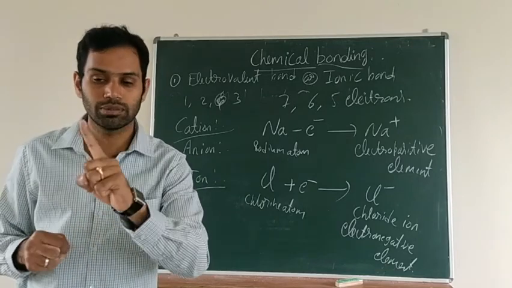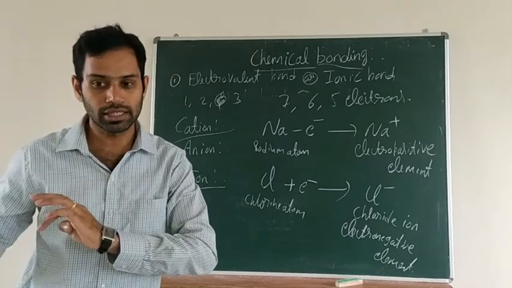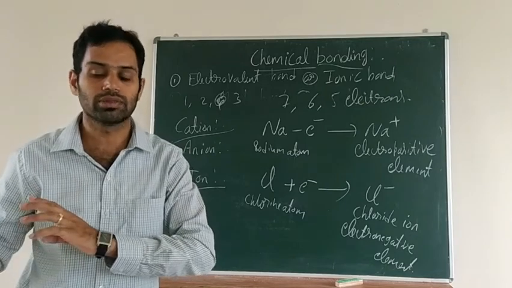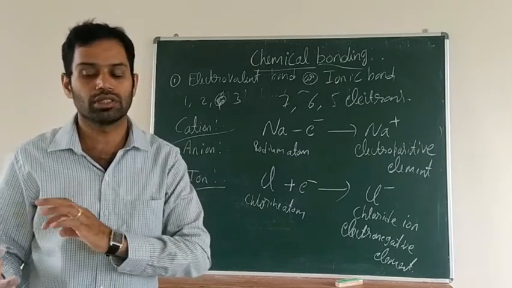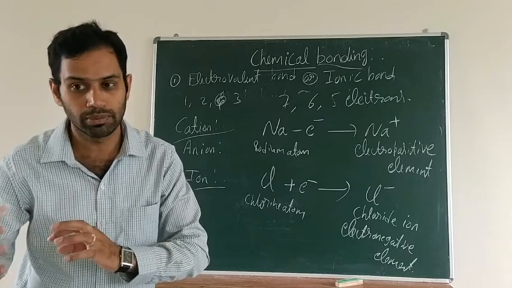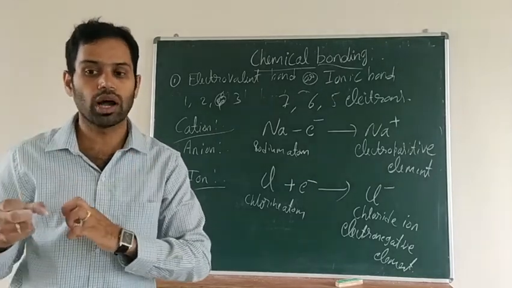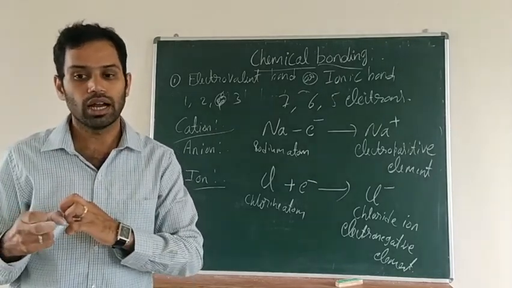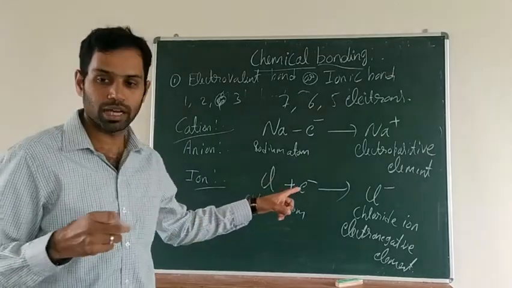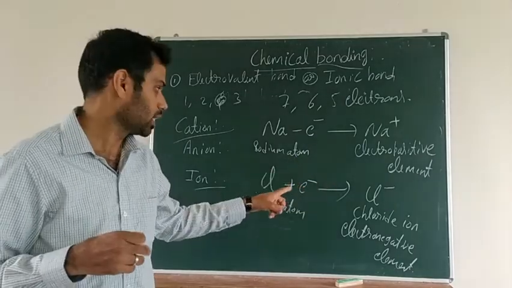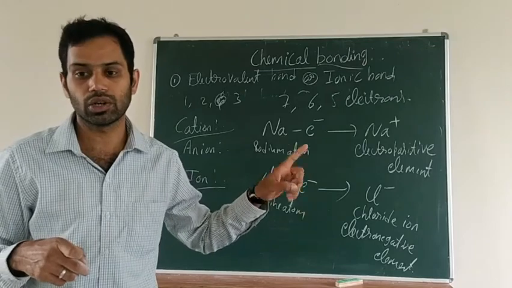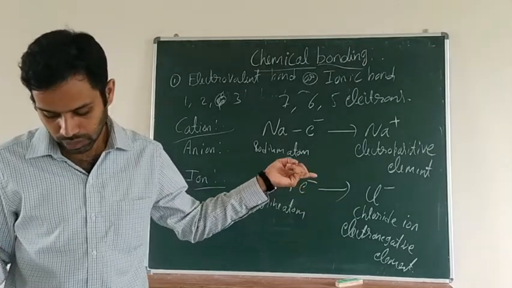They will not accept only one, in other cases they will accept more than one. Those non-metallic elements which are going to accept one or two electrons and become a negatively charged particle, that is the electronegative element.